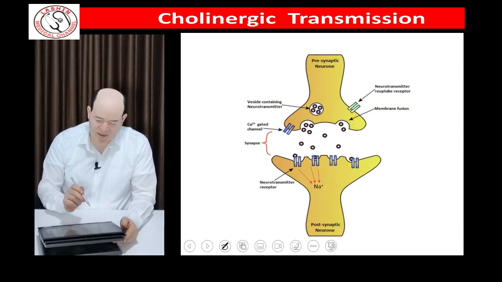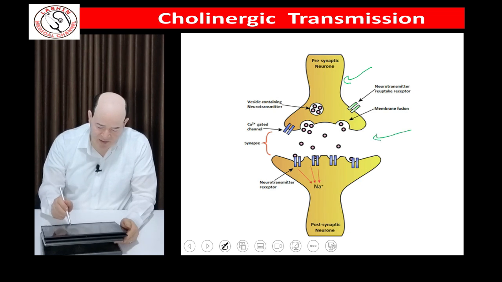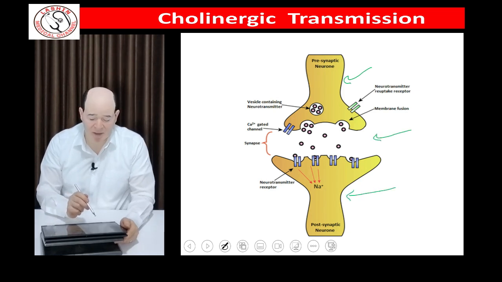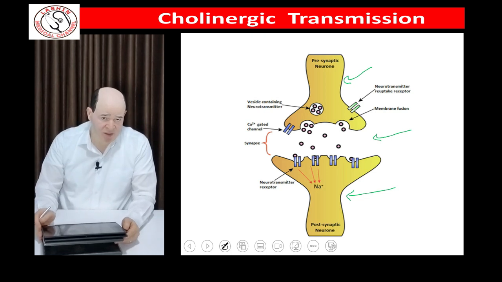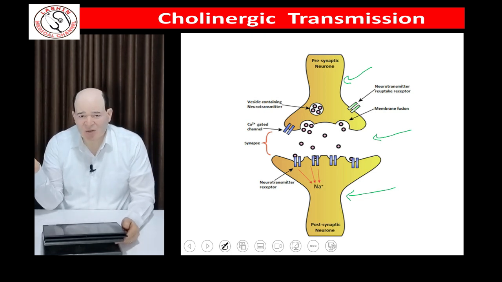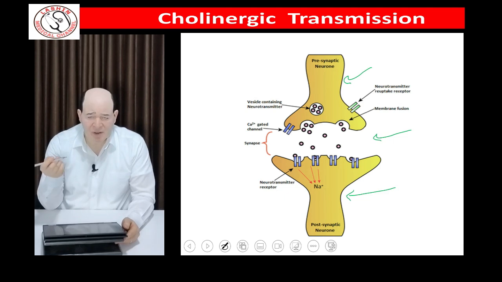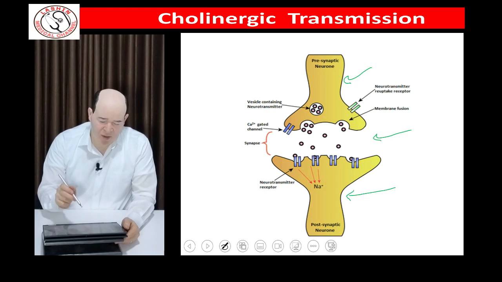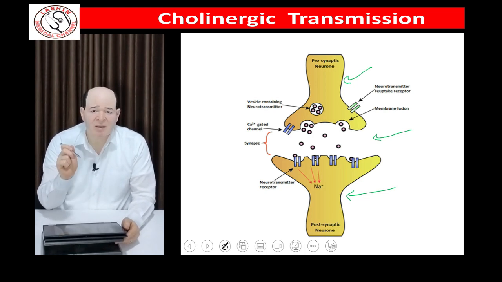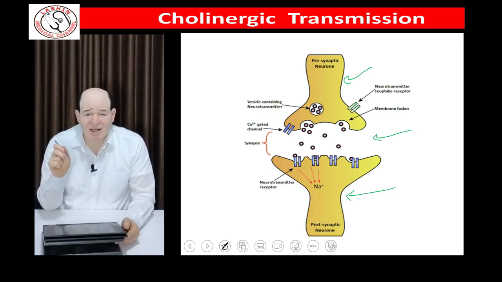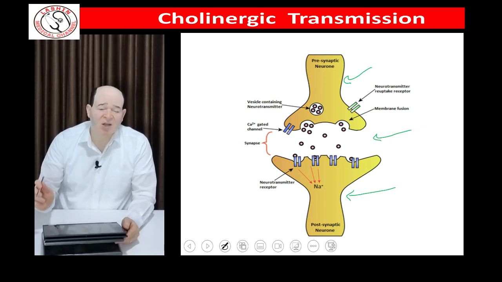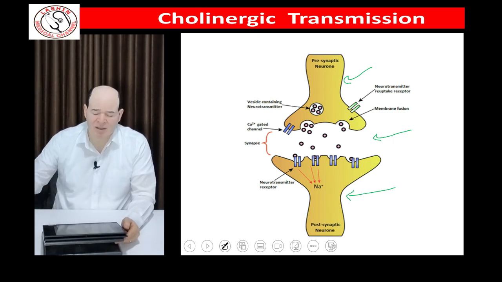For more details, this is the presynaptic membrane as we see. This is the cleft. This is the post-synaptic membrane. The details of the process of transmission will be detailed later on in the CNS. However, here we will take a simple idea about the process of transmission. The main components of the presynaptic membrane are the vesicles which contain the chemical transmitter. Classically in the autonomic, we have acetylcholine and noradrenaline, and sometimes we have dopamine and some rare transmitters.